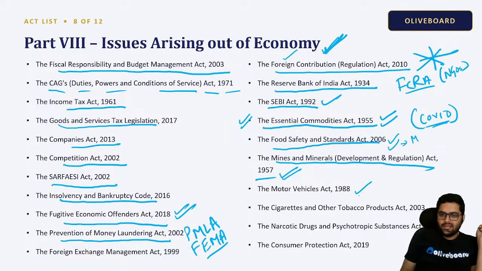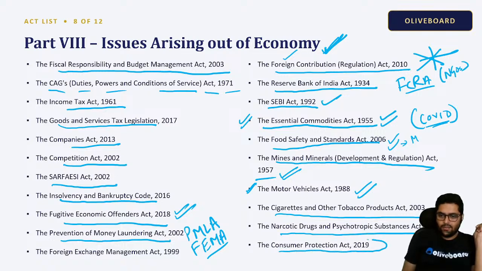We have the Motor Vehicles Act 1988. So when you go out on a scooty without a helmet and you get caught and have to pay a challan, where is that written? It is written here. How much challan you have to pay, why you are paying, why you don't have a driving license, all that. The Cigarettes and Other Tobacco Products Act 2003. Narcotic Drugs and Psychotropic Substances Act 1985 and Consumer Protection Act.